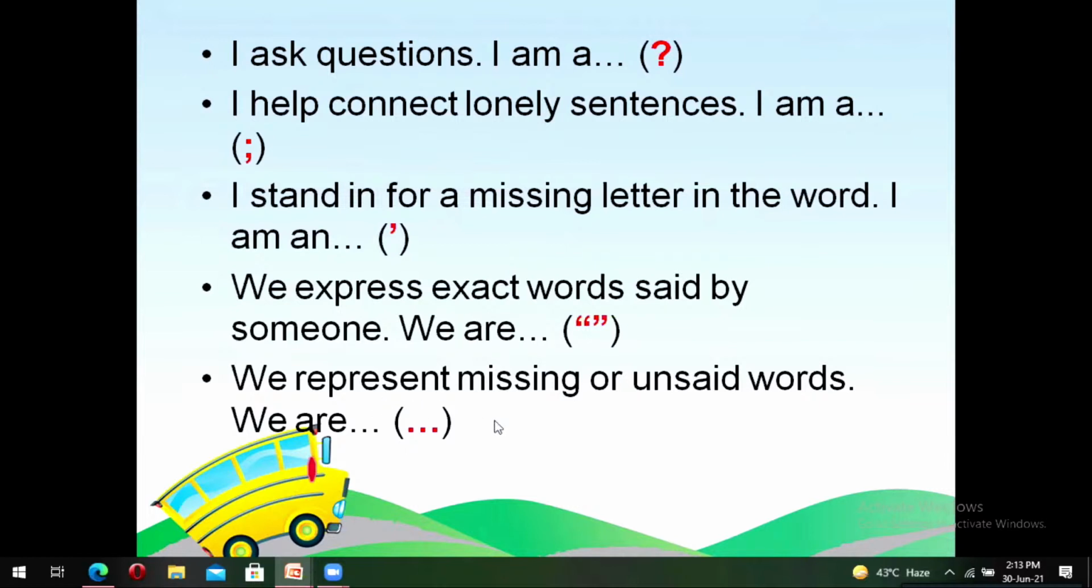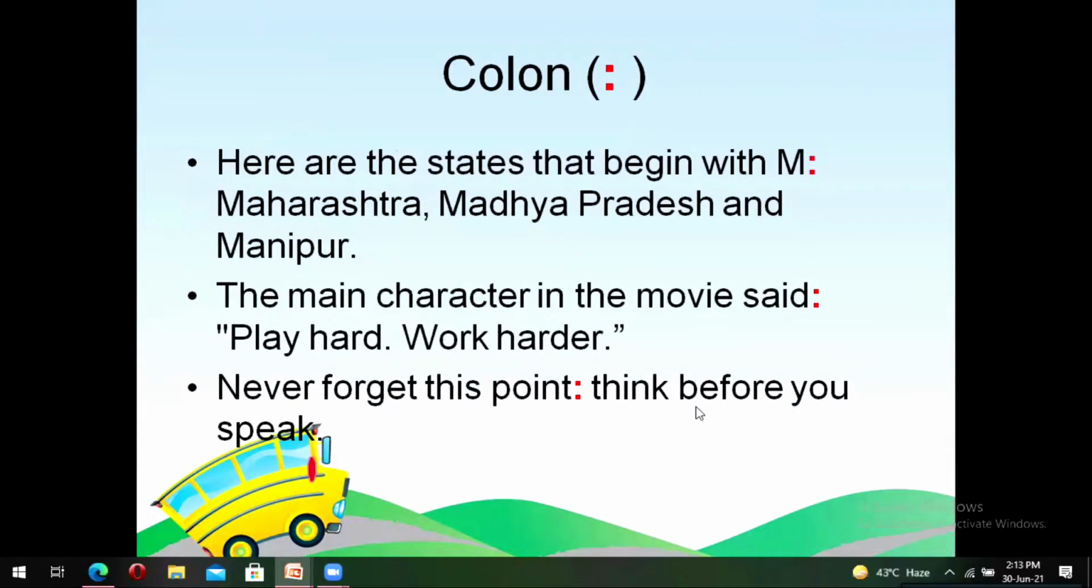I hope you have understood the difference between an apostrophe and ellipsis. Just remember that apostrophe replaces a missing letter in a word, whereas ellipsis replaces missing or unsaid words in a sentence. Now let's learn some of the new punctuation marks in detail.